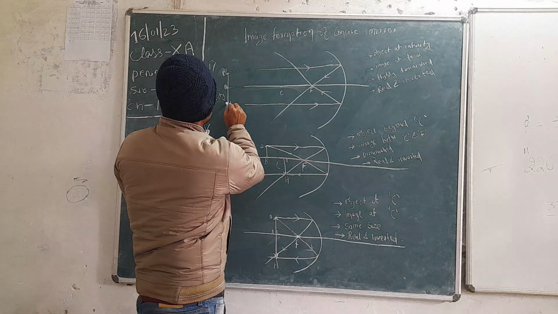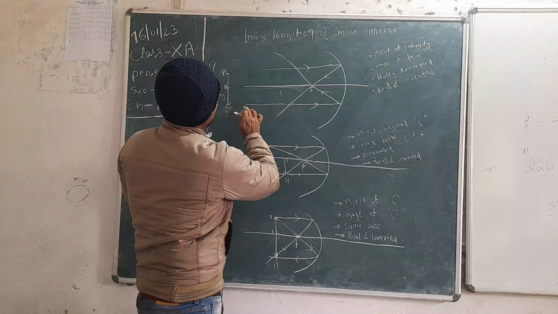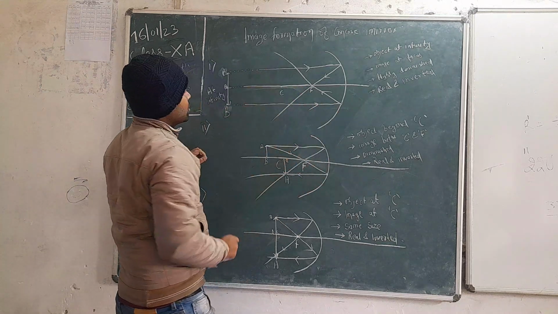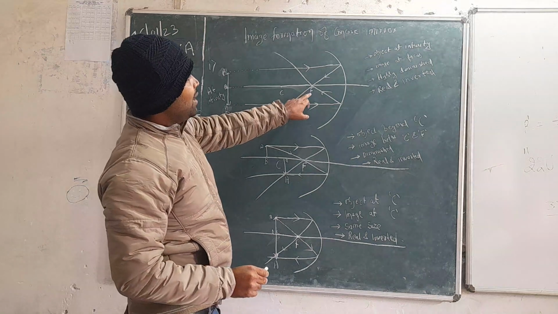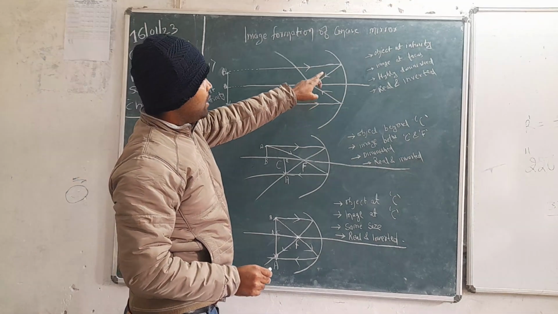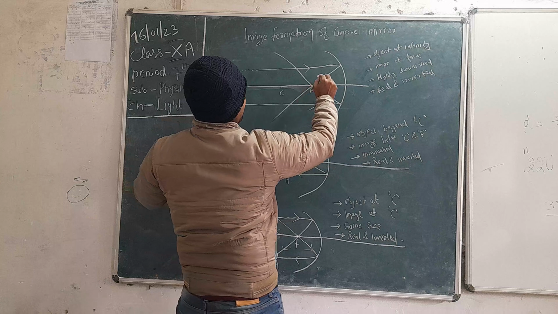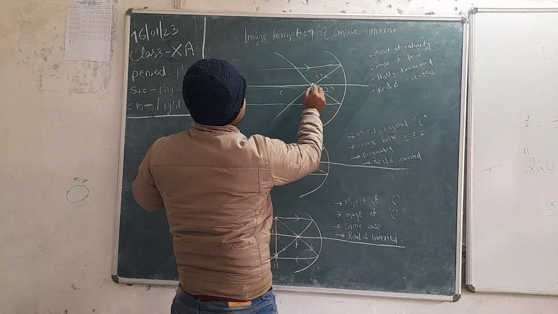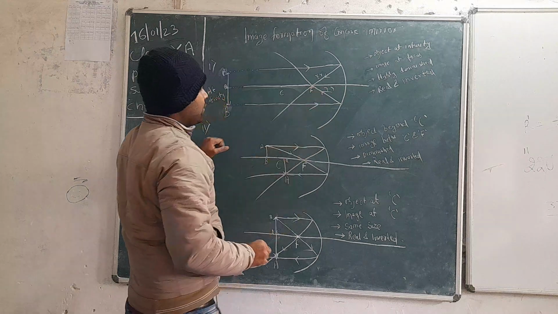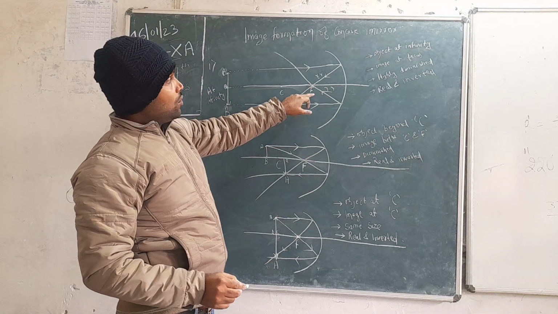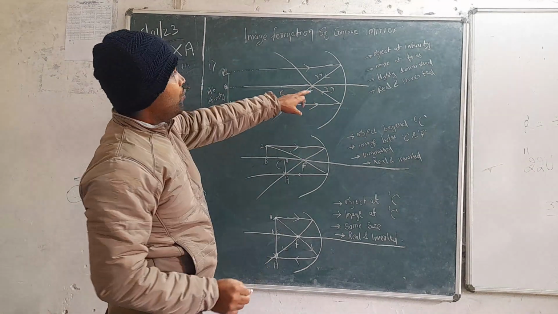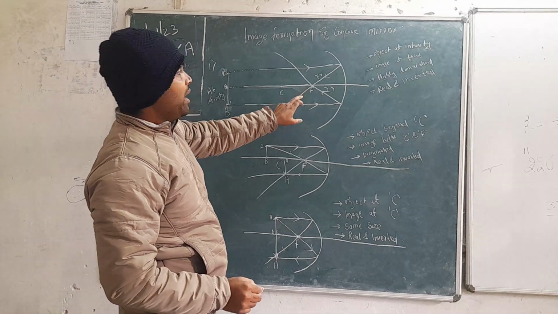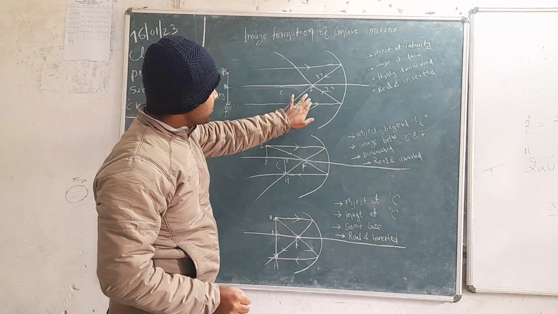So the reflected ray, RR, intersects at F. F means focus. तो reflected ray जो है वो focus पे आकर के intersect कर रहा है. That is why the image will be formed at focus.